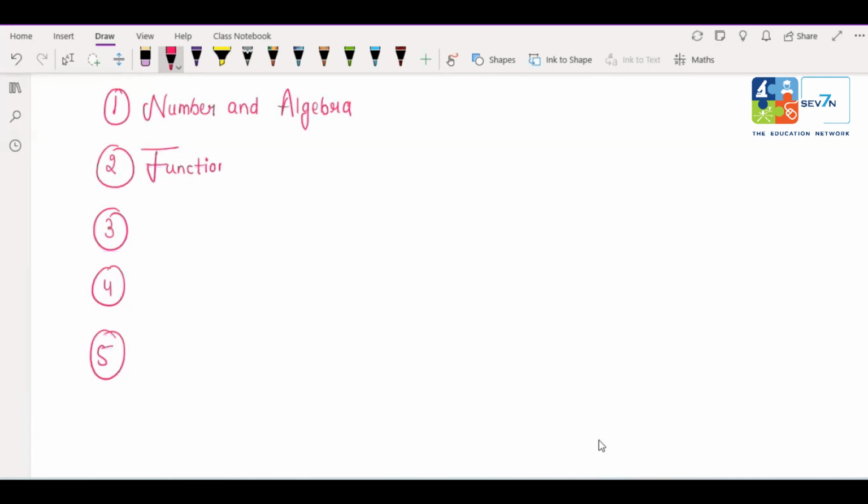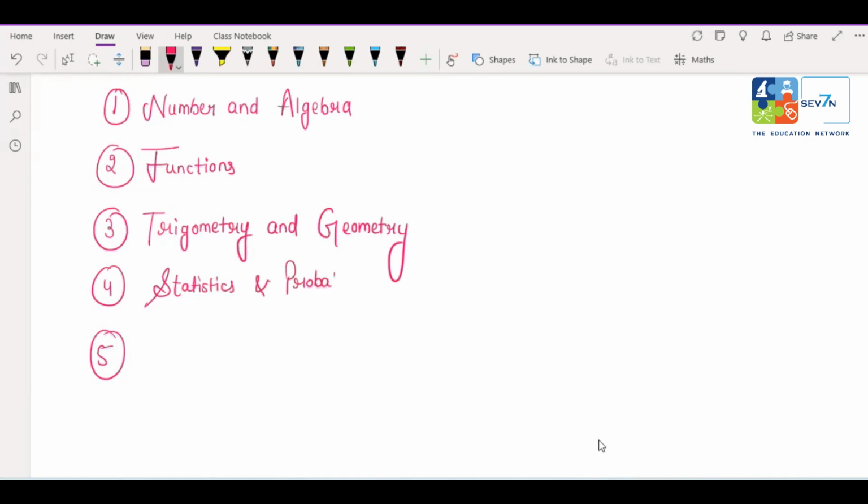Functions: this is your second unit. After that, trigonometry and geometry: this is your third unit. Statistics and probability: this is your fourth unit, and calculus is your fifth unit.